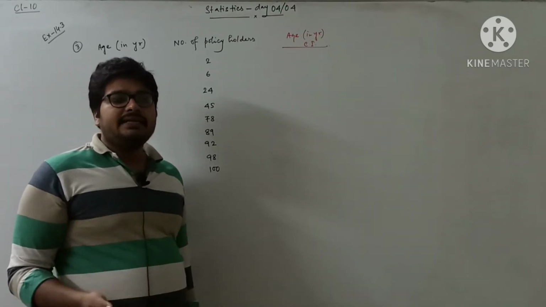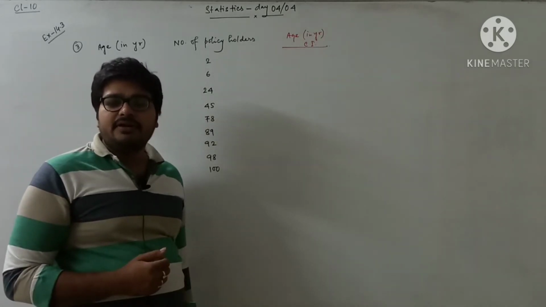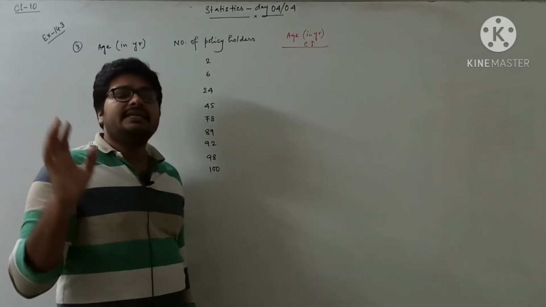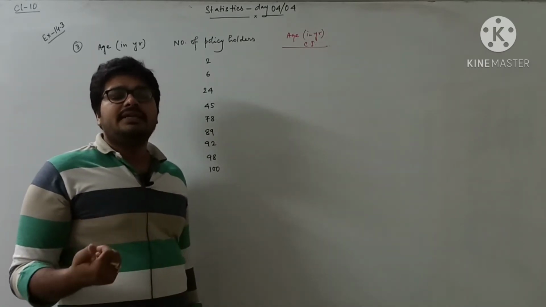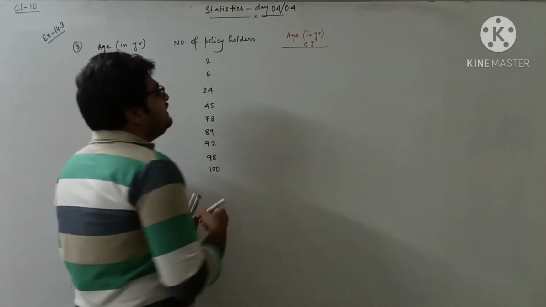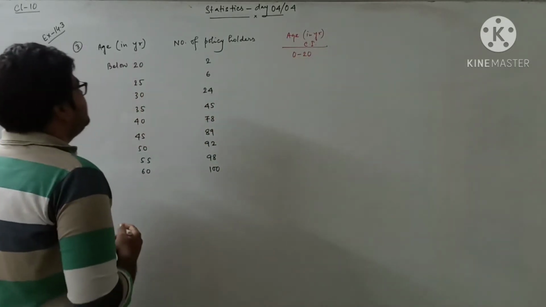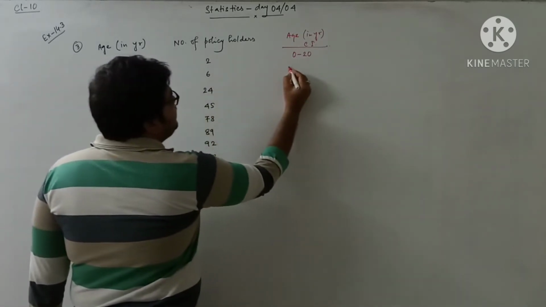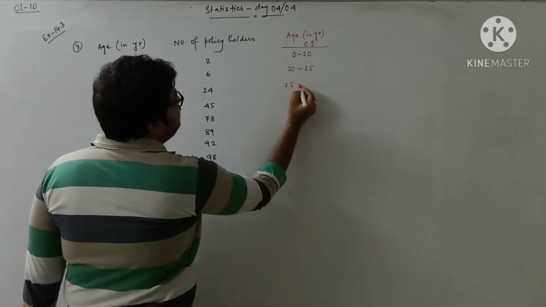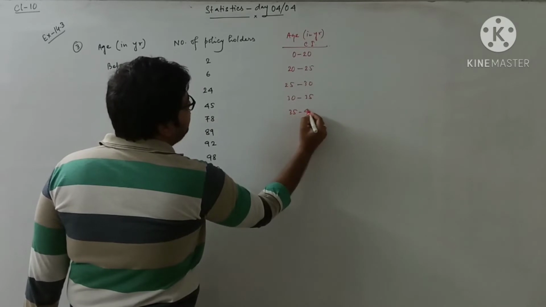If I write 0 to 20, that doesn't mean I will take those policyholders who are 5 or 6 years old. It is because a certain condition says the policy minimum is 18 years. So if I write 0 to 20, I still have to come from 18 to 20, no problem. So we are writing the class interval as 0 to 20 only. Next we write 20 to 25, then 25 to 30, then 30 to 35, then 35 to 40.